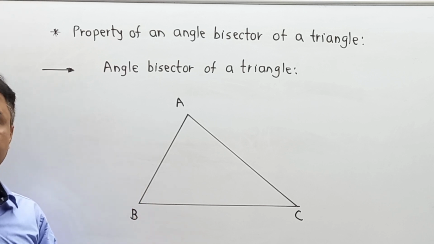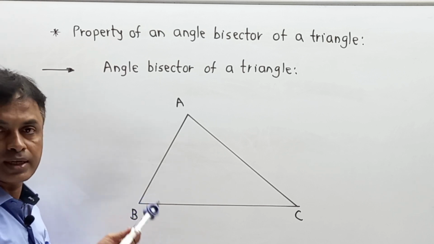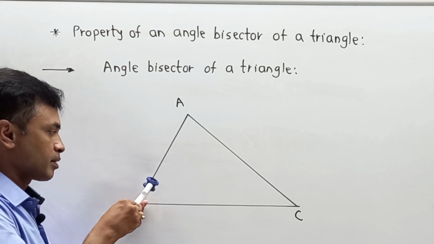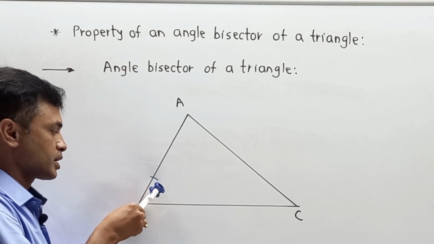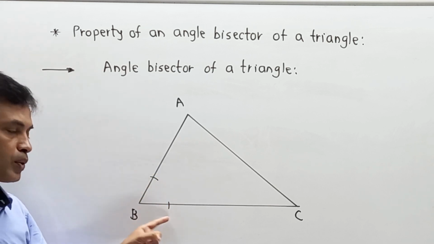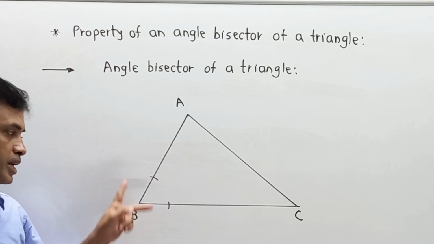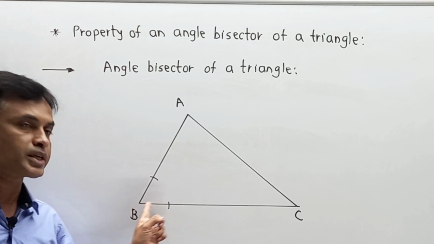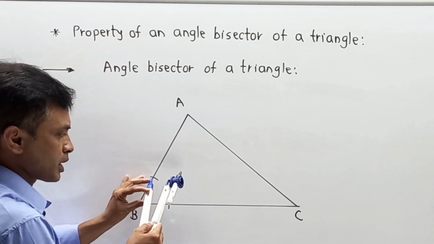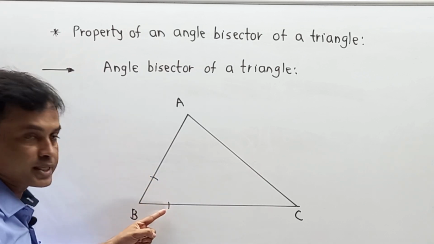First of all, with a compass you take some particular distance, and from vertex B we make two marks, first arc, second arc. Means there are two markings on the two respective sides of angle B, because we have decided to bisect angle B.